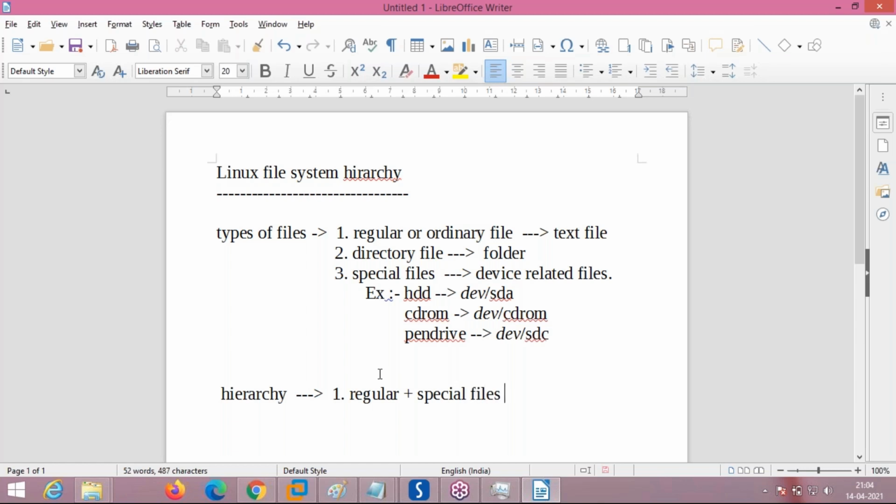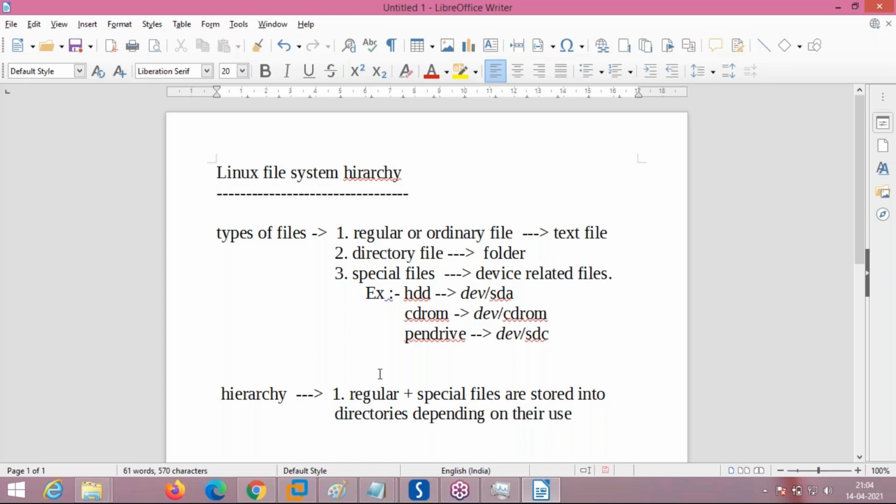Files are stored into directories, and all of these are stored into directories depending on their use.